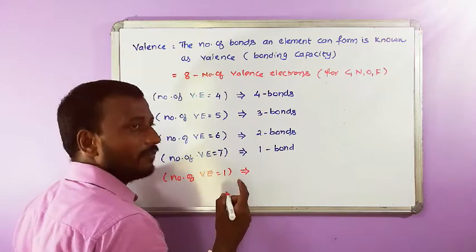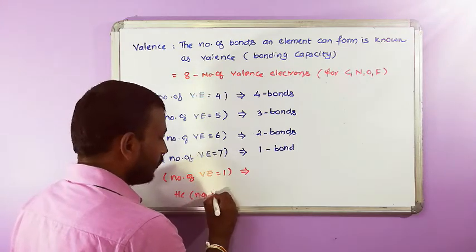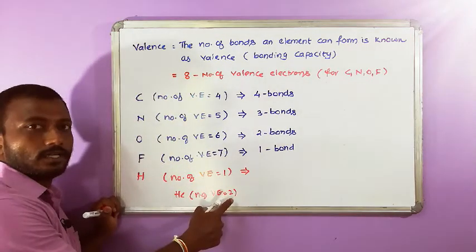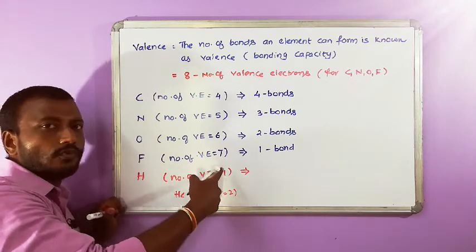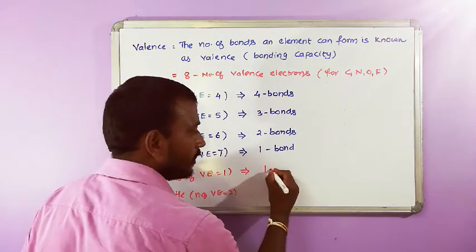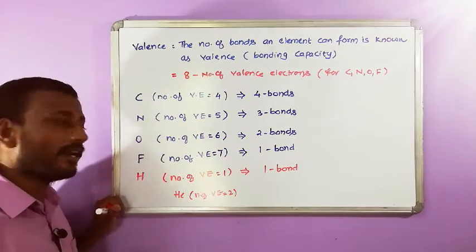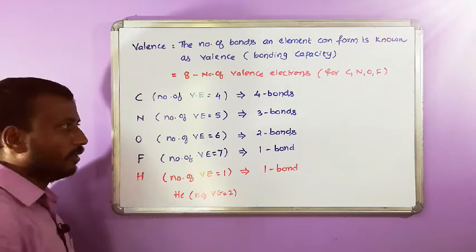So hydrogen tries to get 2 electrons. Already 1 electron is there with hydrogen, so 1 electron is short. So hydrogen is always going to form only 1 bond with any element in the periodic table.